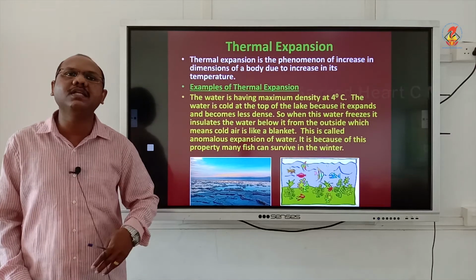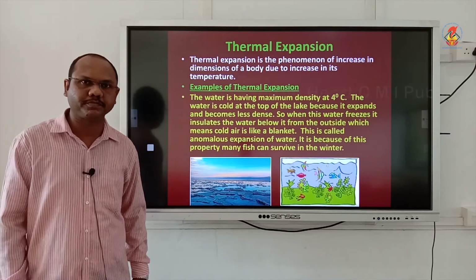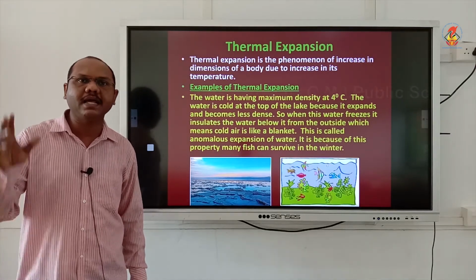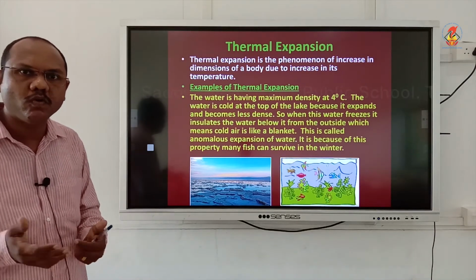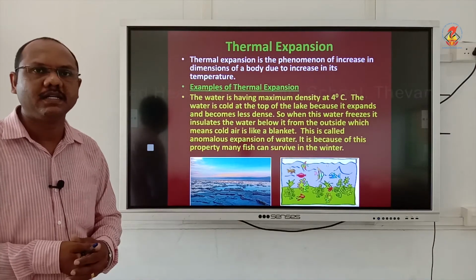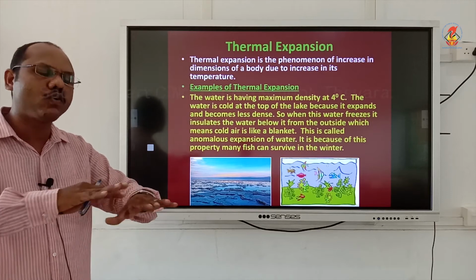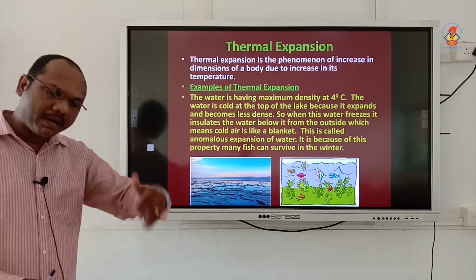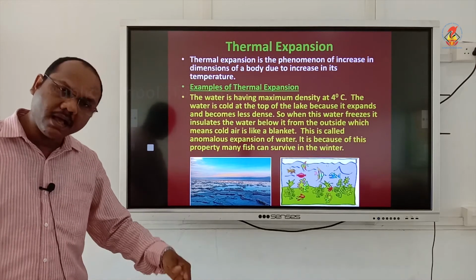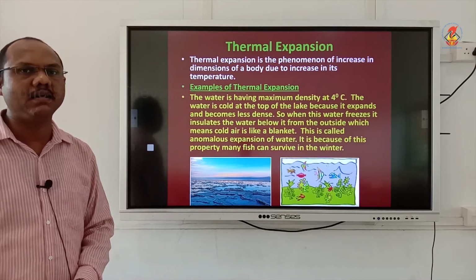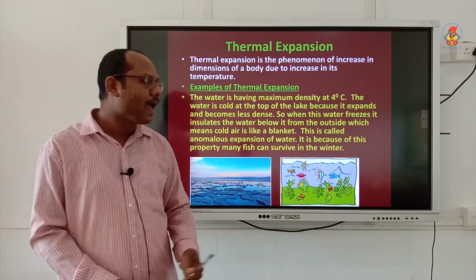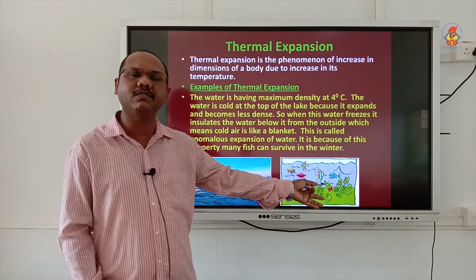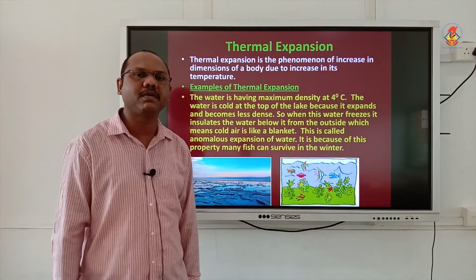But that is not the real situation. We know that in the Antarctic regions the ocean will be frozen, but only on the top, and you can see slabs of ice. When you cut the ice, you can see the water there, and the fishes can survive in that temperature.